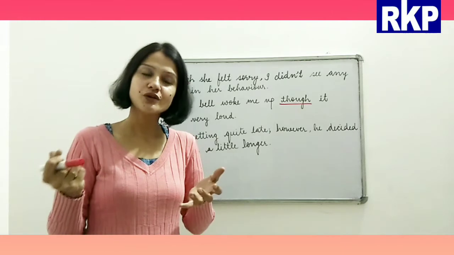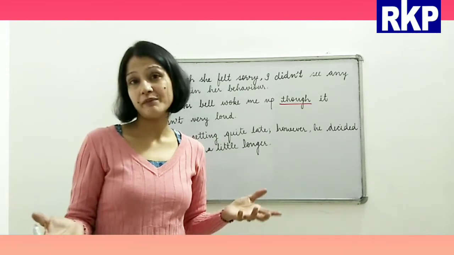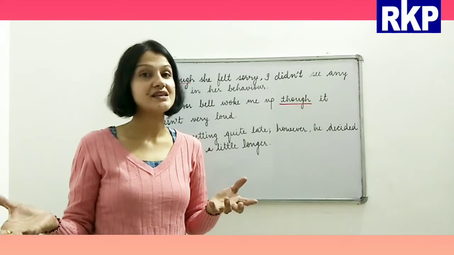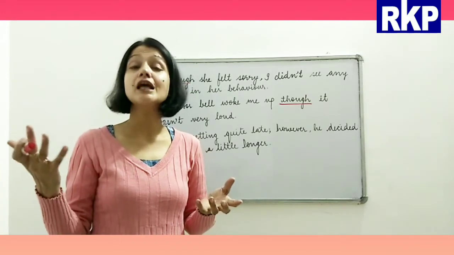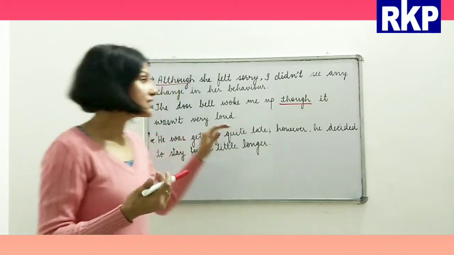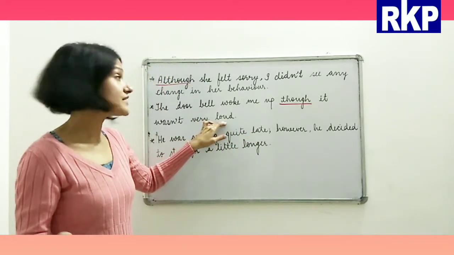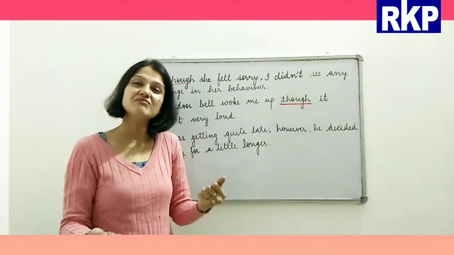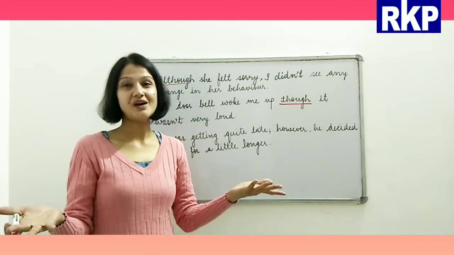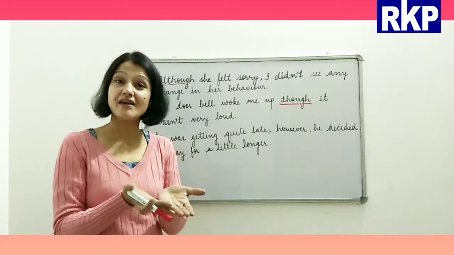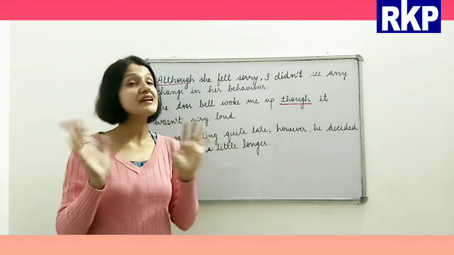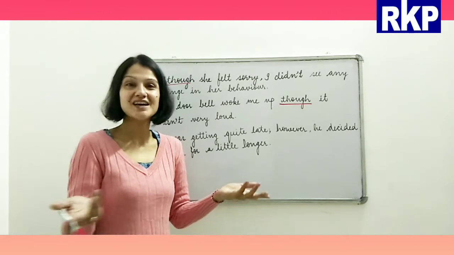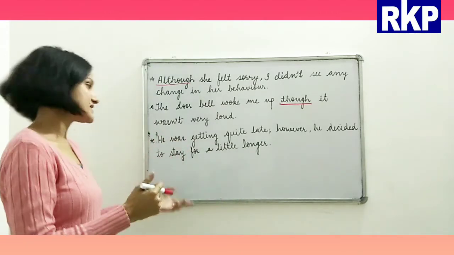He should not get up after hearing that sound, because it wasn't too loud. But what is the contrast here? The doorbell woke me up, so still I got up. The doorbell wasn't very loud, but still I got up because of that. So there is the contrast here.